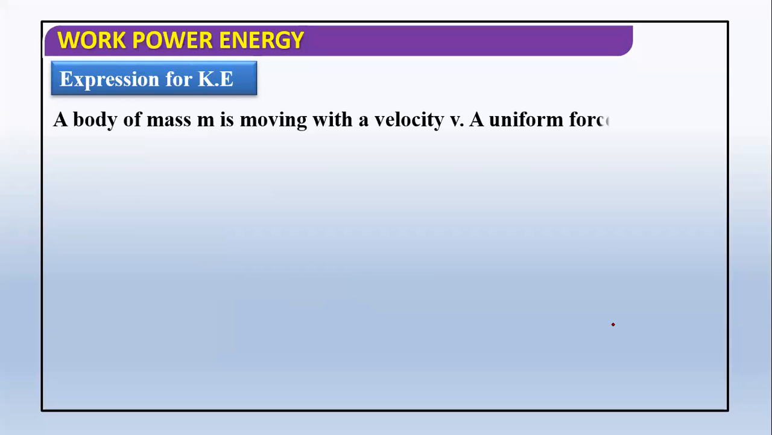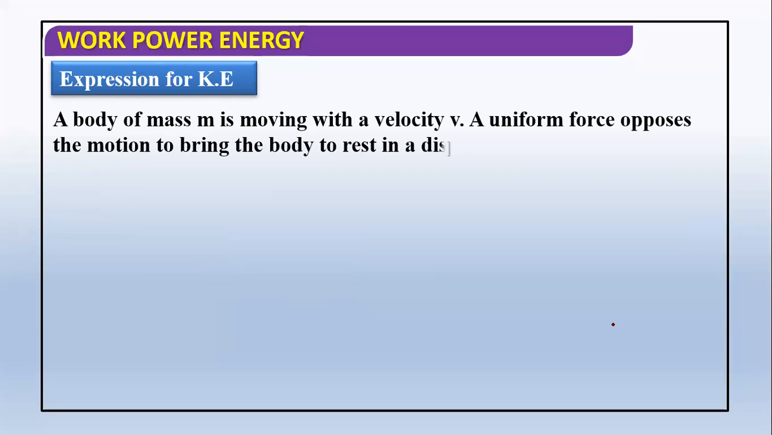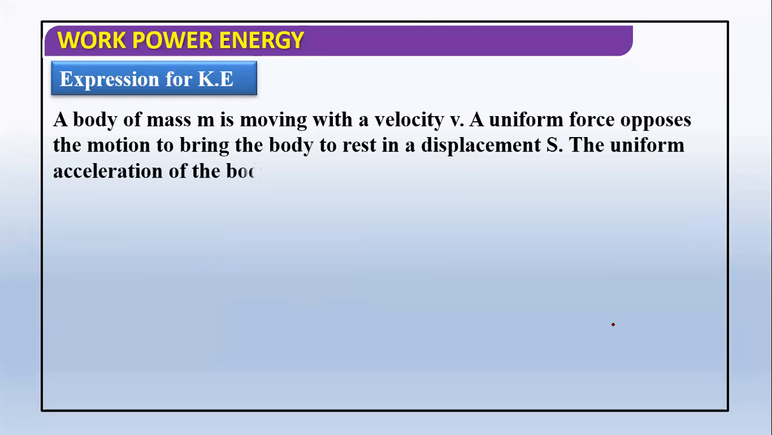So what is the expression for kinetic energy? The expression for kinetic energy is half mv square. That we are going to derive. A body of mass m is moving with velocity v. A uniform force opposes the motion to bring the body to rest in a displacement s. The uniform acceleration of the body due to the force is a. So we are going to derive the expression for kinetic energy.